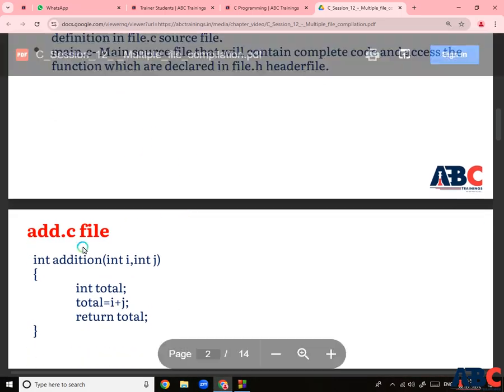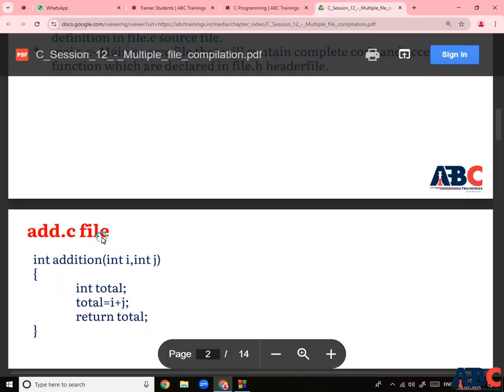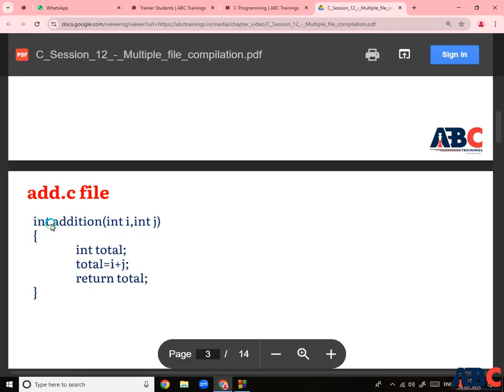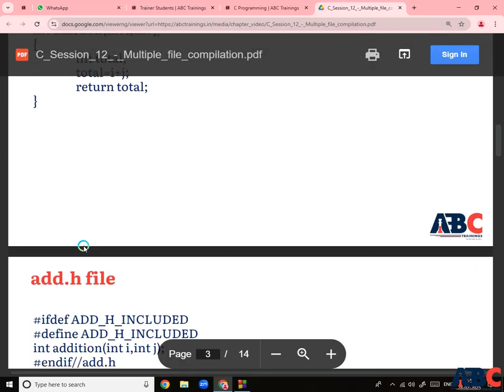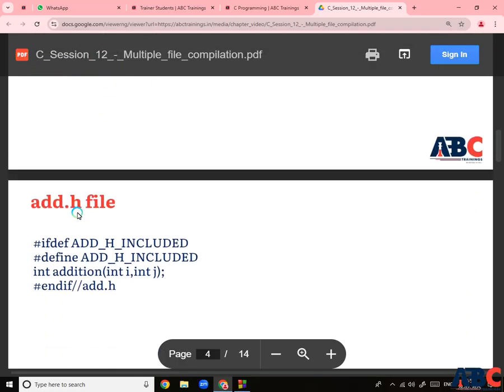So normally add.c is my file, in which one function will be created, that is the addition function with the arguments i and j. The body starts, then a total variable is created holding the addition of the two variables i and j, and returns the total from the addition function. Next one is add.h, that is the header file. So #ifndef ADD_H, #define ADD_H, and in that the addition function with the two arguments i and j, and #endif, ending the add.h file.